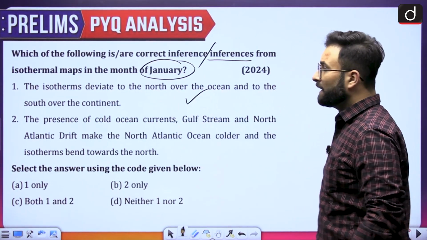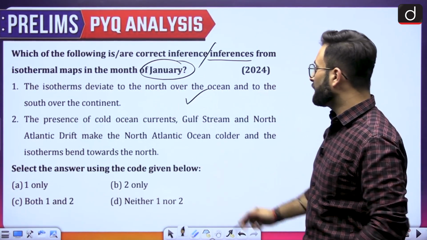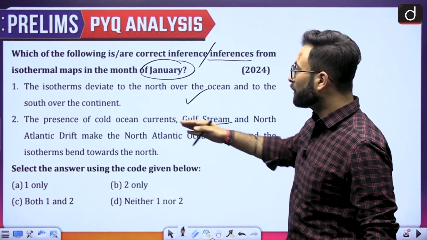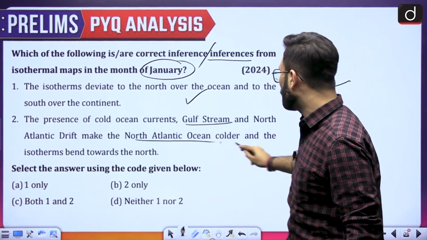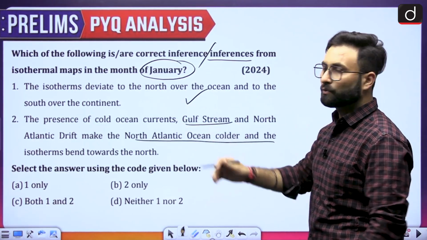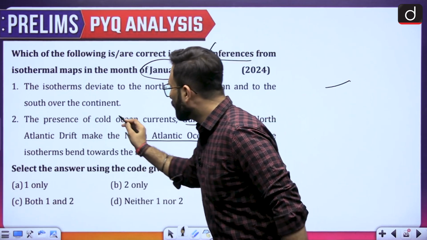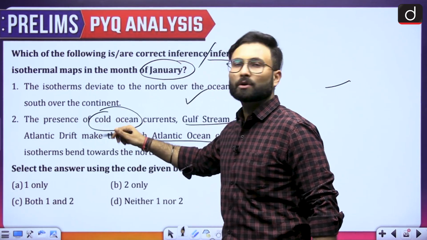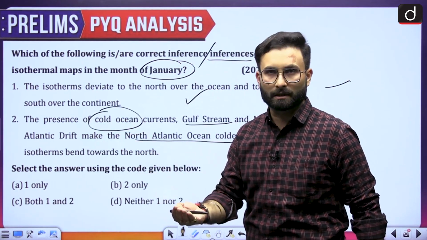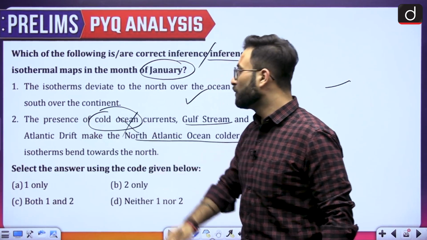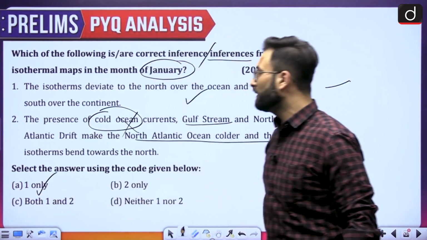Coming to the second one, the presence of the cold currents like Gulf Stream, North Atlantic Drift makes the North Atlantic Ocean colder and the isotherms bend towards the north. Now this is wrong, because these are not cold ocean currents, these are the hot ocean currents, okay. So that is why statement 2 is wrong. Option A is your right answer, that is only 1, okay.